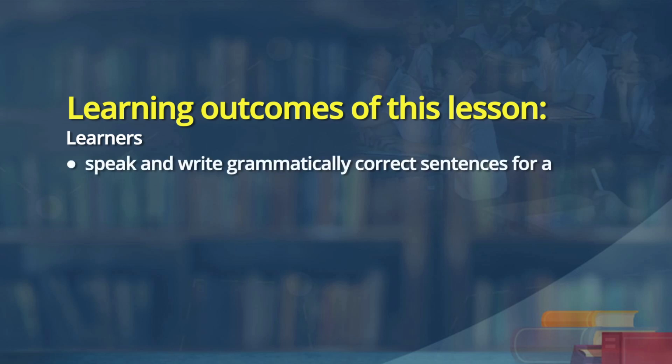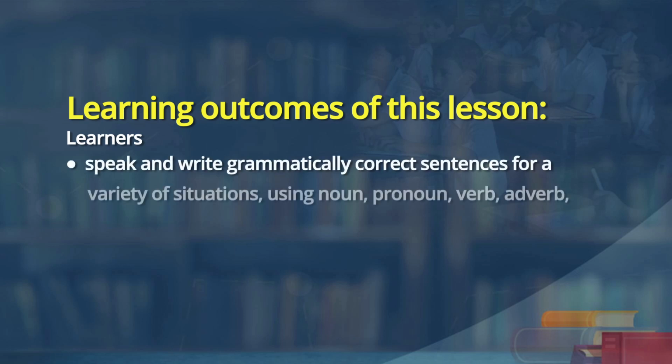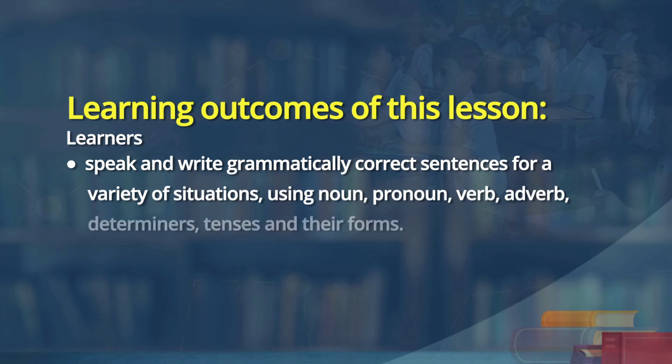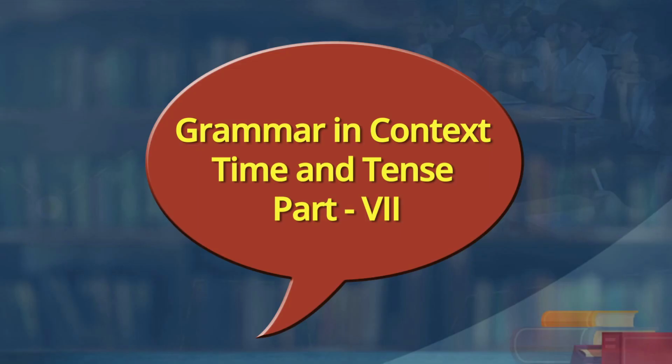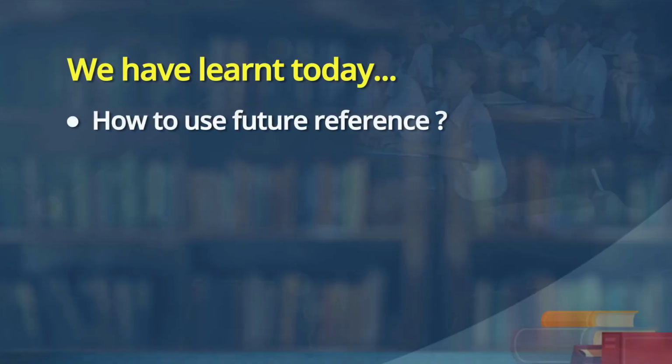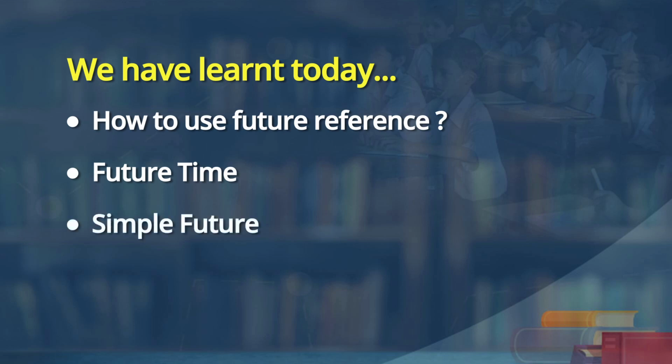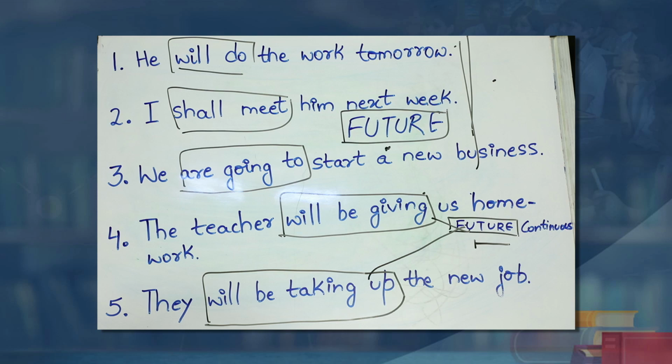Learning outcomes of this lesson. Learners, speak and write grammatically correct sentences for a variety of situations using noun, pronoun, verbs, adverbs, determiners and tenses. Dear learners, we have come to the end of part 7 of the series Time and Tense, Grammar in Context, Grammar and Action. We have learned today how to use future reference, future time, simple future, then future continuous. We started with some activities and objectives and ended with learning outcomes. We also demonstrated on the board.